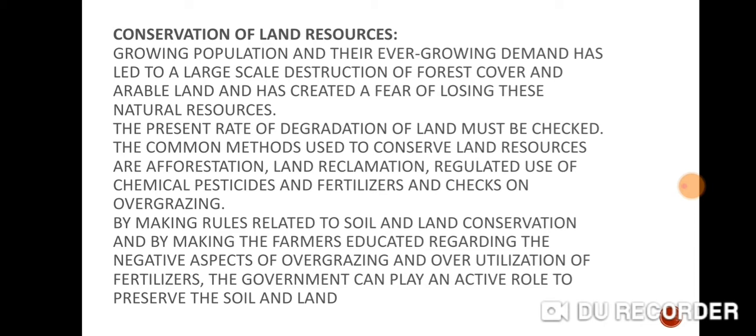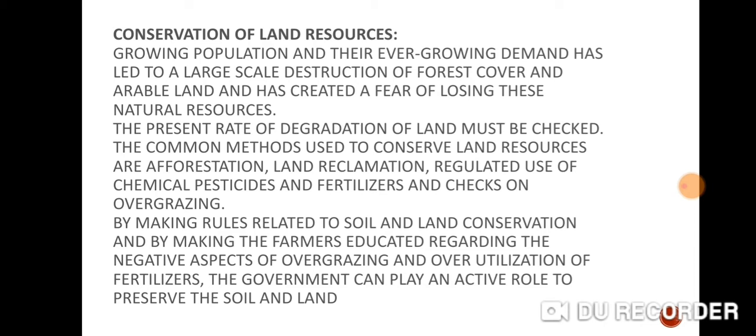What is the meaning of afforestation? Afforestation means planting more trees, which can help restore the forest cover. This process is known as afforestation. Now, the second thing is to regulate the use of chemical pesticides and fertilizers, and to check overgrazing.